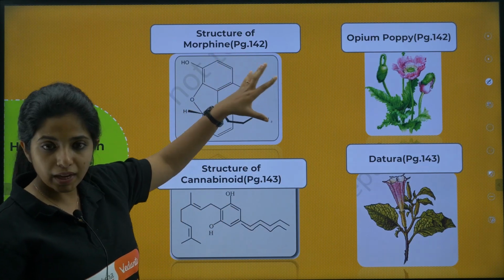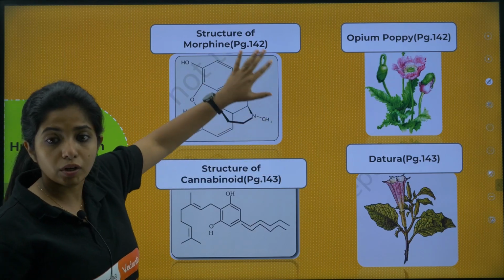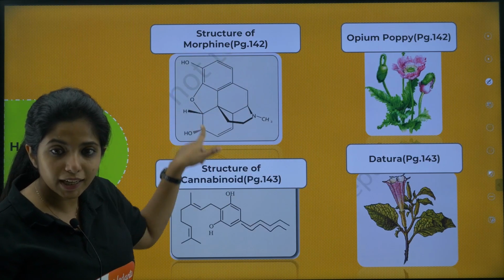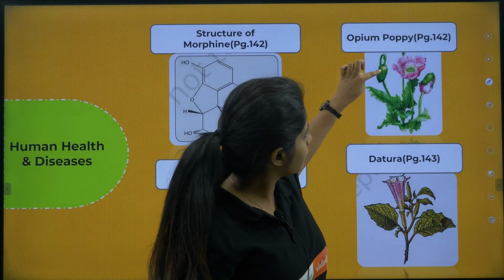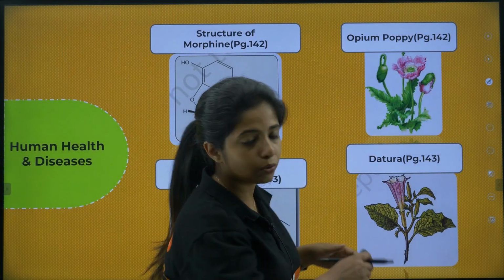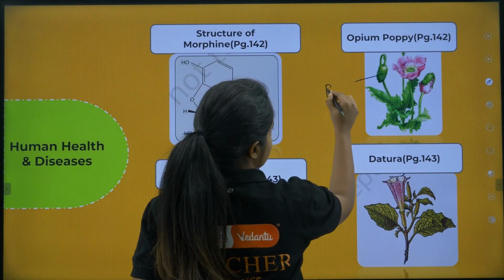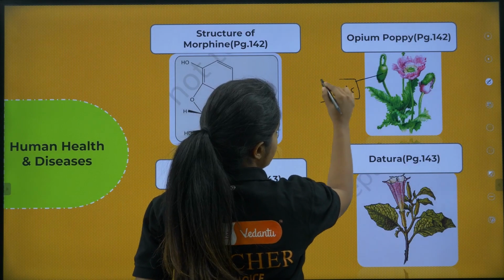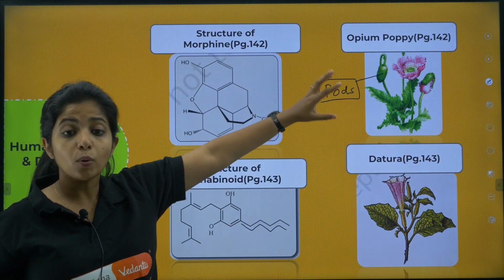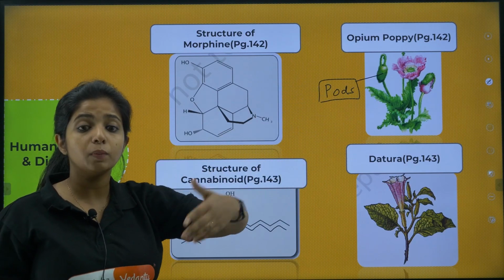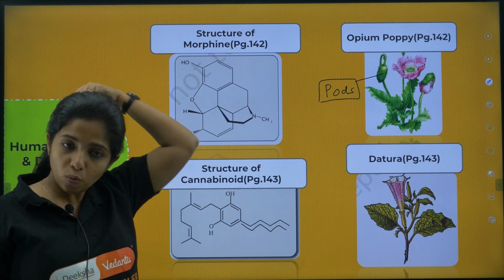The structure of morphine, as in you're talking about an opioid over here, looks like an O. You can think like that. Now, opium poppy, these things are known as pods. You get the milk of the opium poppy, or the latex of the opium poppy, from this particular plant. So you have to identify it. The picture might be given and you might be asked to identify it. So please know what it is.